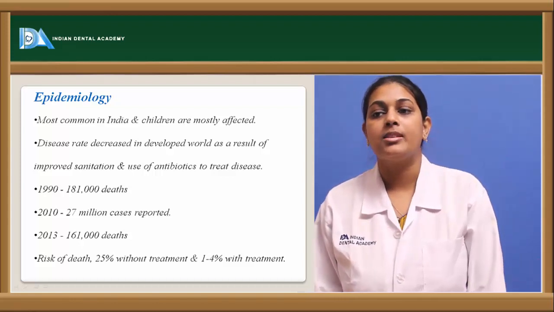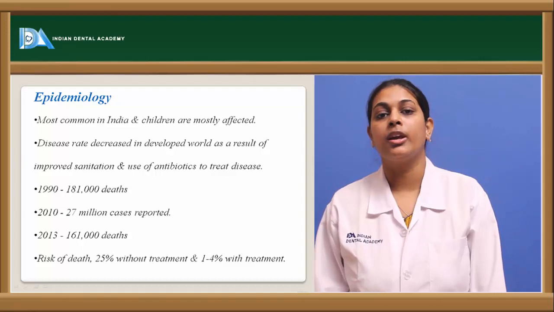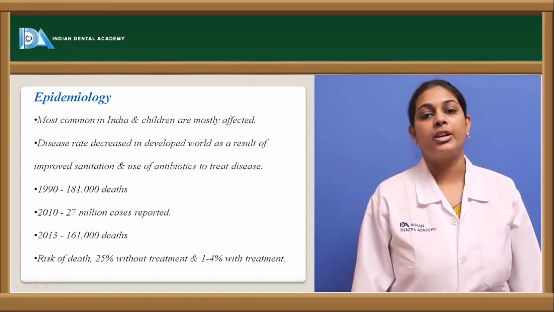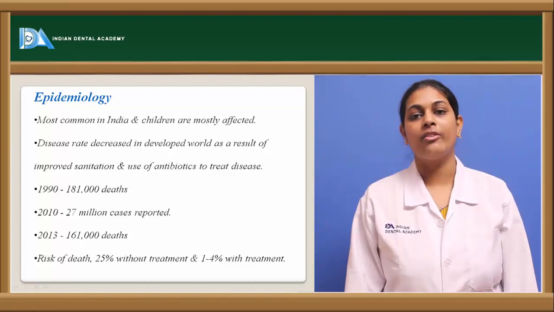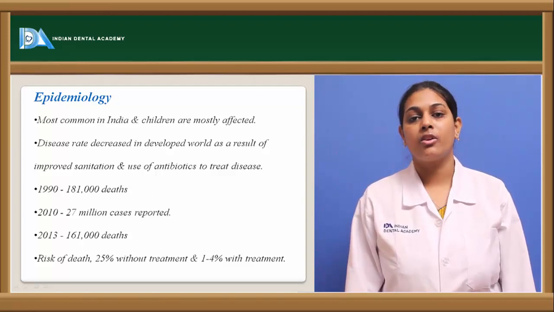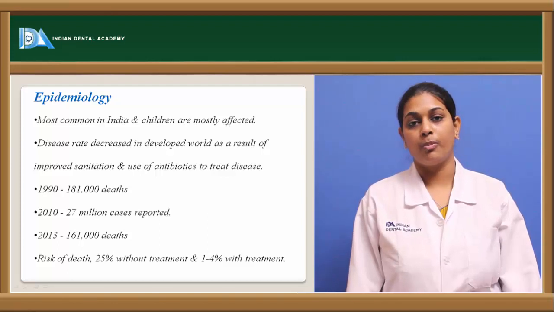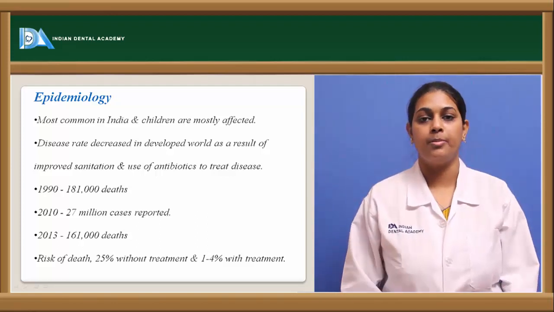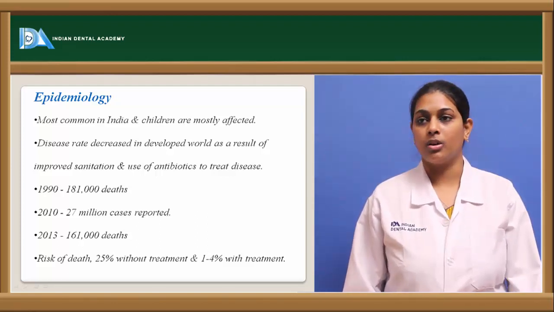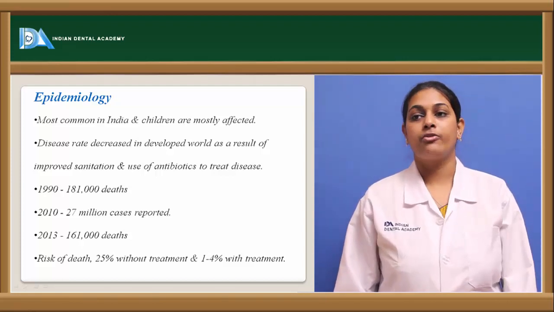And presently the risk of death is 25% in cases without treatment, and it is reduced to 1 to 4% with treatment. So this is the epidemiology of typhoid fever, or enteric fever.